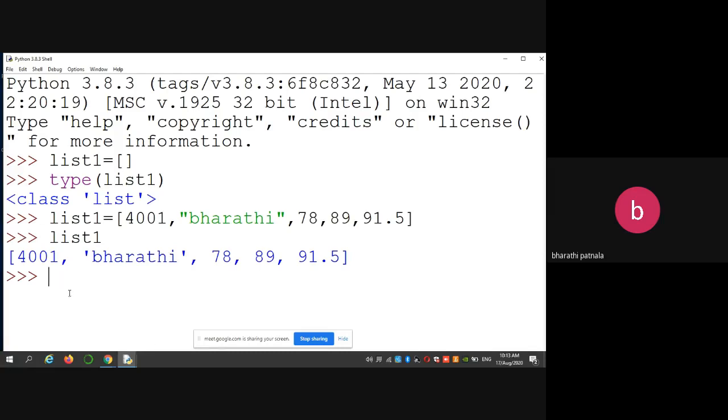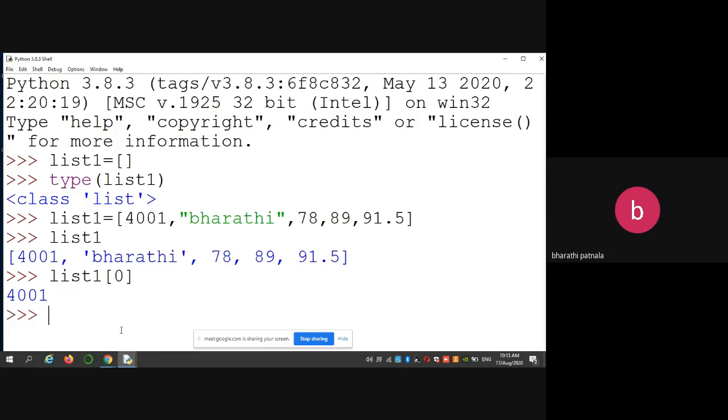Next, if you want to access the elements of the list, then you have to use indexing. list of 0, like I said earlier in the strings. Each element is indexed from 0 onwards, 0, 1, 2, 3, 4.